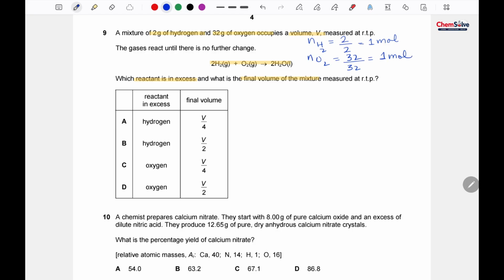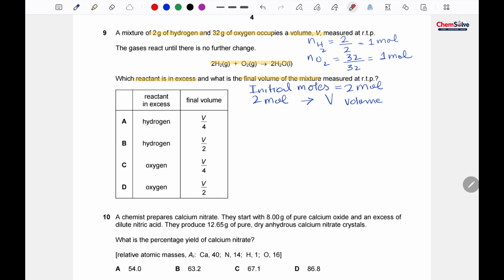Okay, so initial moles is 2 mole. Okay, so for 2 mole the volume provided is V. According to the question, it is V.